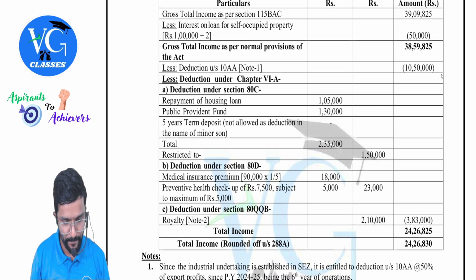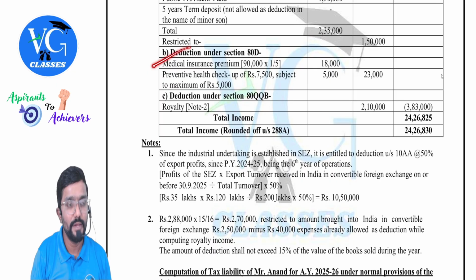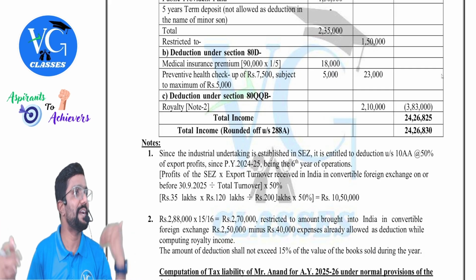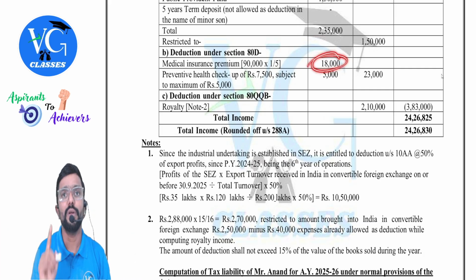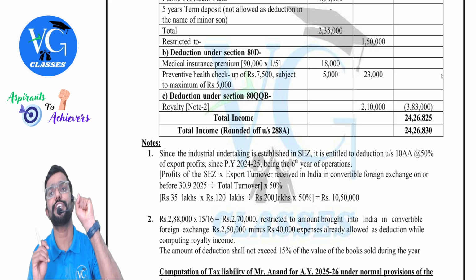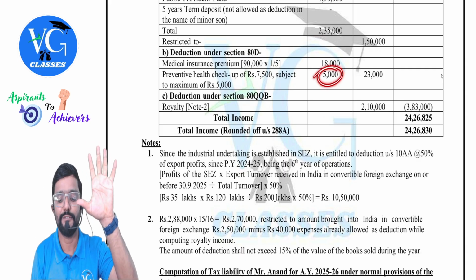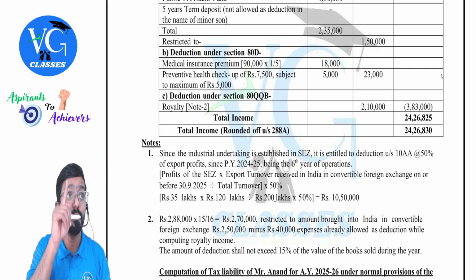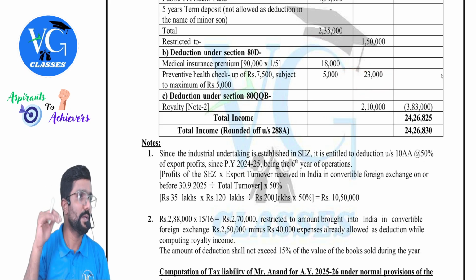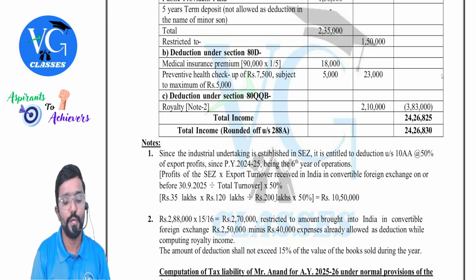Now coming to deduction. See, totally 90,000 is paid for 5 financial years. So divide it by 5. How much is allowed? Only 18,000. Plus preventive health checkup is paid in cash, no problem. 7,500, but maximum restricted to 5,000. So take 5,000. Total is 23,000. Please be careful. The total of this also cannot cross 25. It is within that, so allow it.